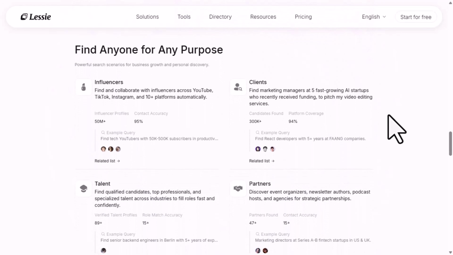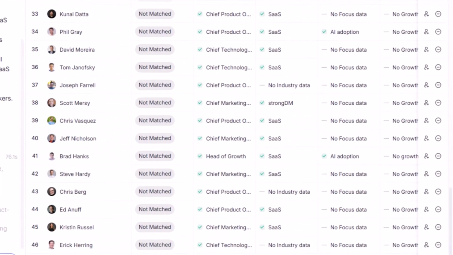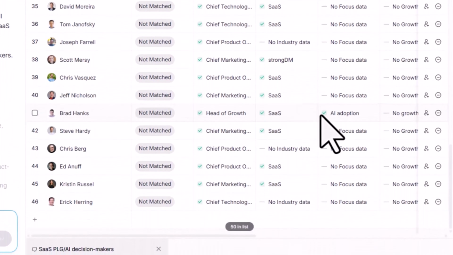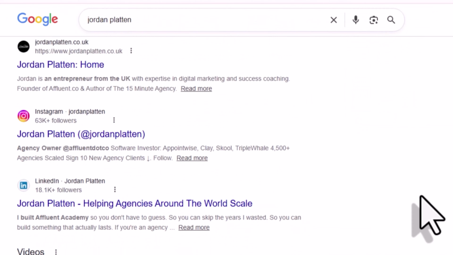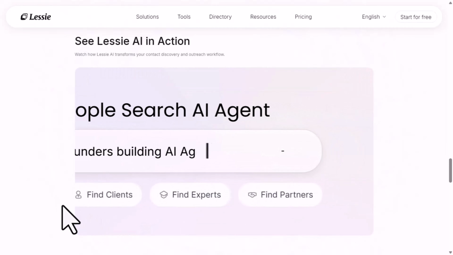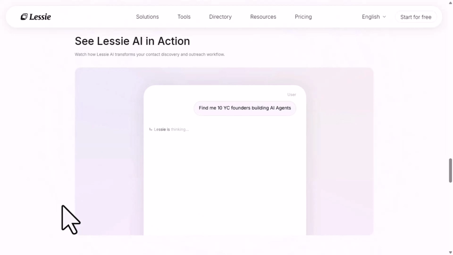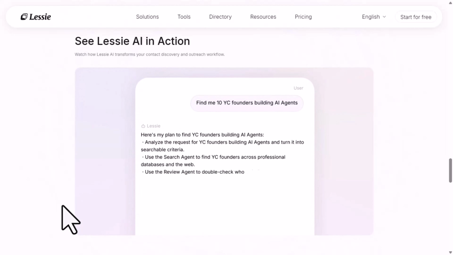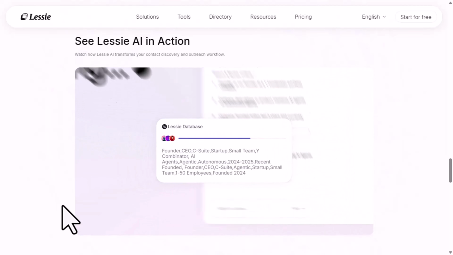The second thing that makes Lessie compelling is that it does not stop at discovery. As your search evolves, Lessie turns those results into a smart working table. This is important because most people search workflows break after the initial result set. You find names in one place, judge them in another, copy them into a spreadsheet, then move into yet another tool for outreach. Lessie reduces that fragmentation. As you refine your prompt and ask follow-up questions, the table updates with more context and more useful structure. In other words, the search turns into a working list instead of a dead end.